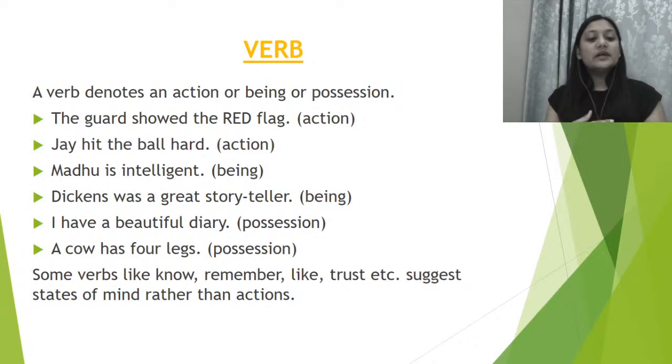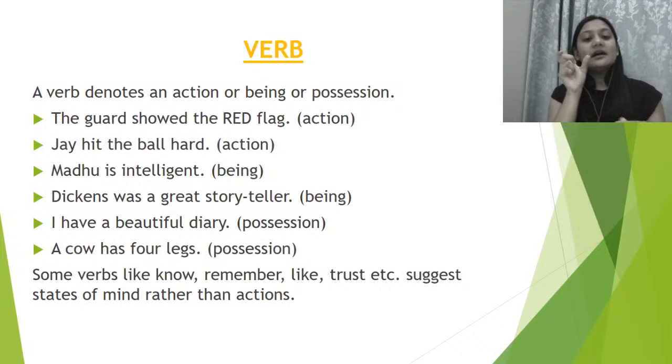Second is Madhu is intelligent. So we are talking about somebody's intelligence, right? That talks about being, what somebody holds in herself or himself. Dickens was a great storyteller. Charles Dickens, the very famous, prolific English writer, right? So it is about the fact that he was a great storyteller.